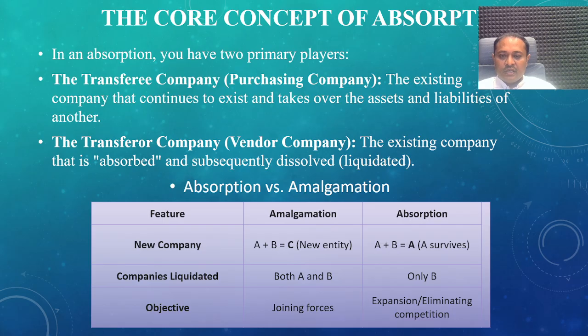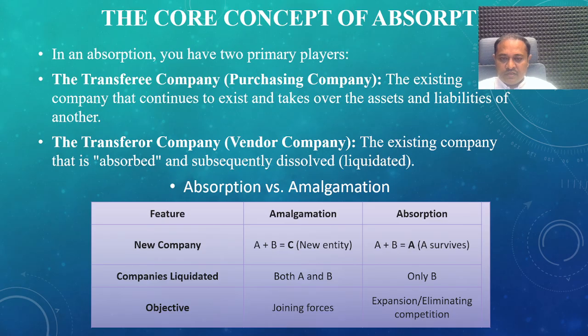So in amalgamation there is a formation of a new company, C Limited. In absorption, A company and B company decide on the absorption process. A company takes over B company, B company will be liquidated, and A company survives and continues its own business regularly and normally.